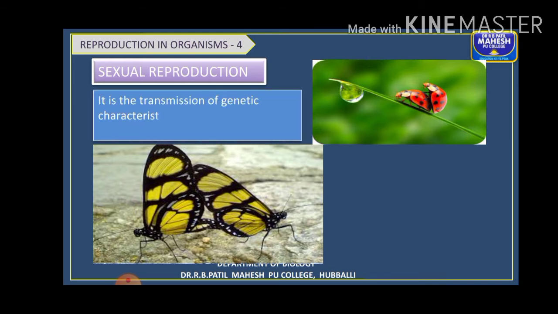So what is this, students? It is the transmission of genetic characteristics by two parents. Remember, here two parents of the opposite sexes are involved. That is why they are transmitting their genetic information from one generation to the next generation.